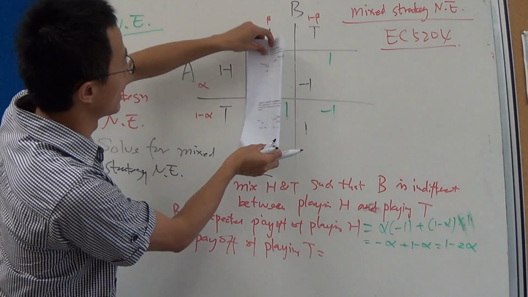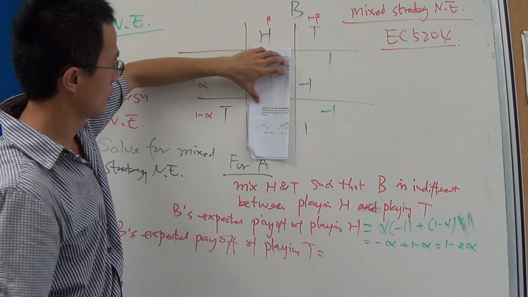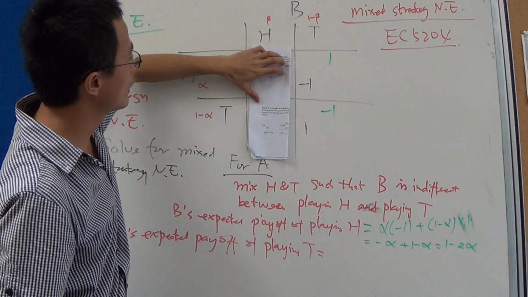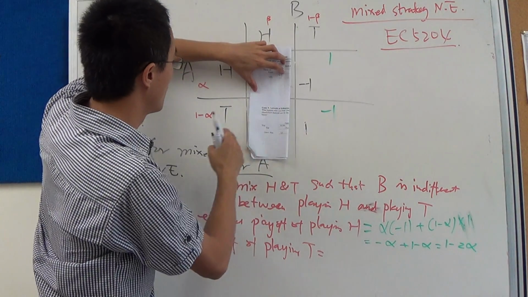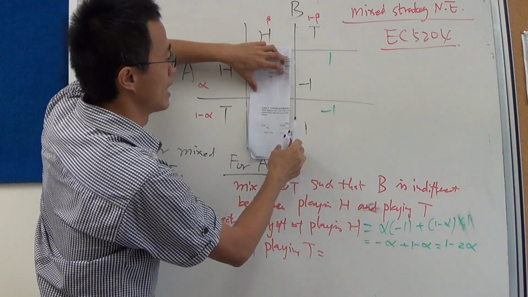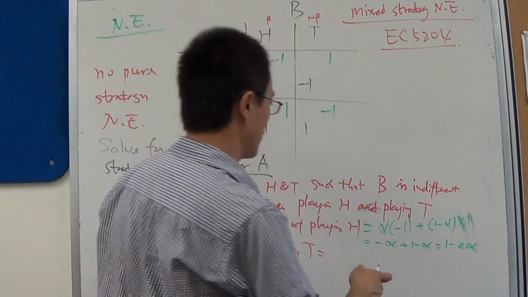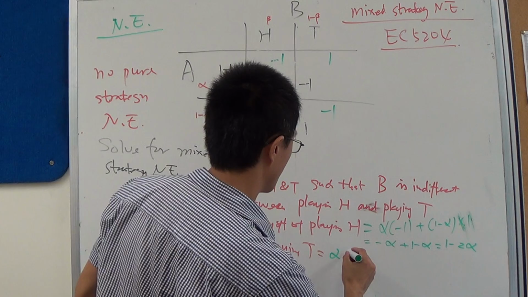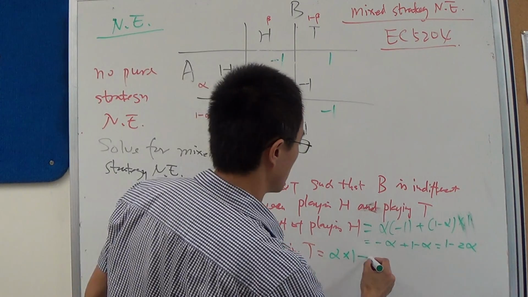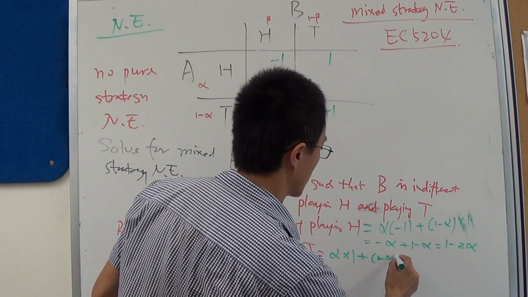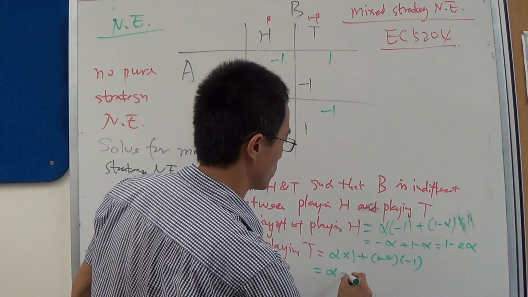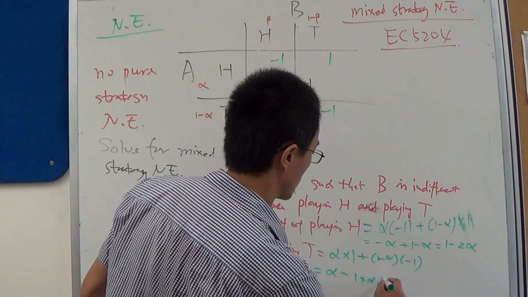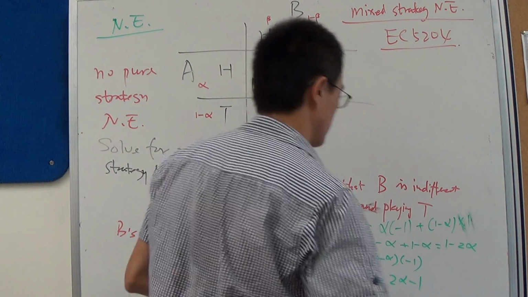Okay, if B plays tail, then there's alpha chance that he's going to get a payoff of 1, and 1 minus alpha chance of getting a payoff of -1. So it's alpha minus 1 plus alpha. So it's 2 alpha minus 1.